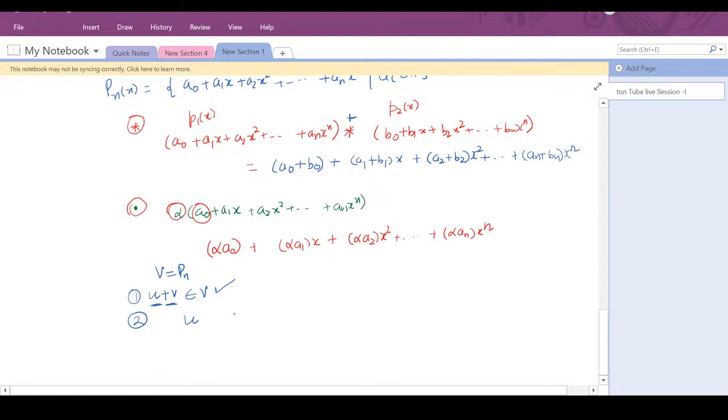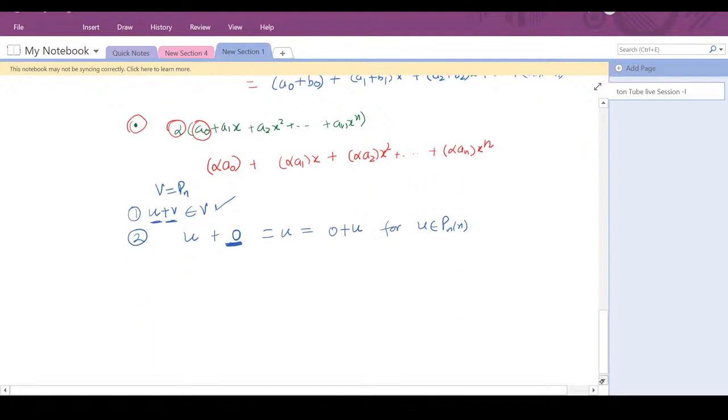So here we have 0, which is a polynomial of degree less than or equal to n. So we have u plus 0 equal to u equal to 0 plus u for all u in your P_n. For all the polynomials you take, if you add the 0 polynomial to your polynomial, you will get your polynomial back, right? So this is your additive identity.